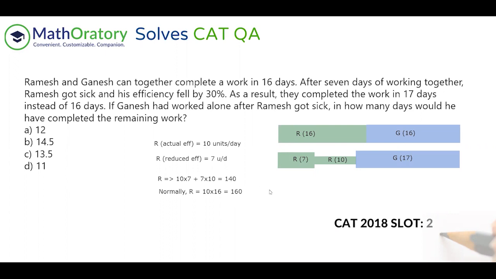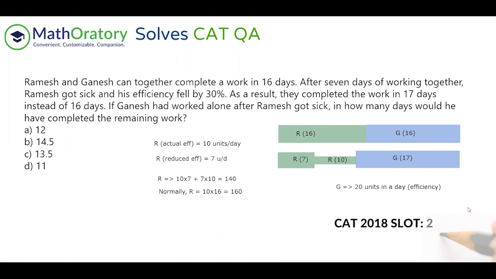So who does this 20 units of work? We already figured it out, right? This part is completed by Ganesh. Now, interestingly, this 20 units extra that Ganesh has done has been done in one extra day, right? Initially it is 16 days, so this is the 17 days. He's getting 1 day extra. So Ganesh is completing this 20 units in this 1 extra day. So that should be the efficiency of Ganesh, right? Because Ganesh's efficiency does not change. So Ganesh completes 20 units in 1 day. So we now know the efficiencies.